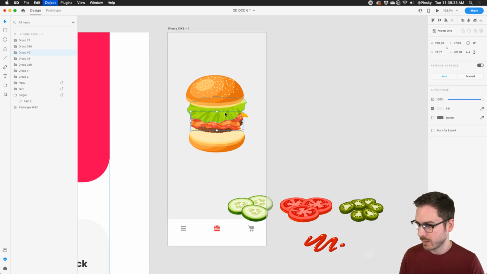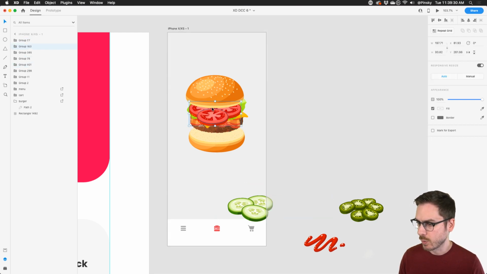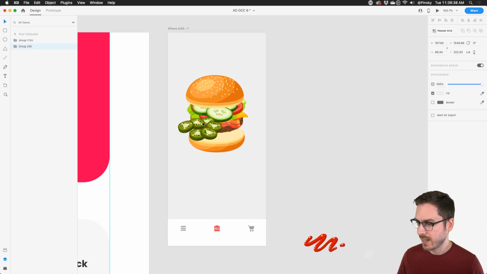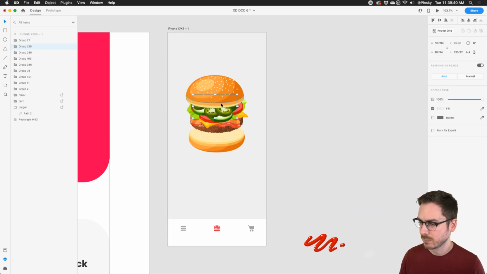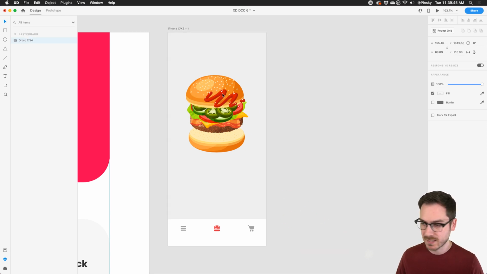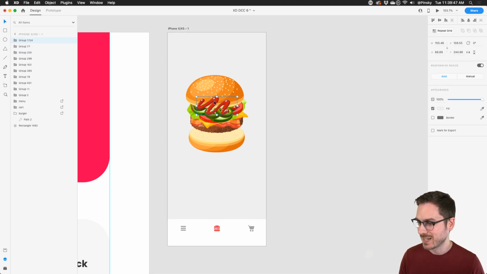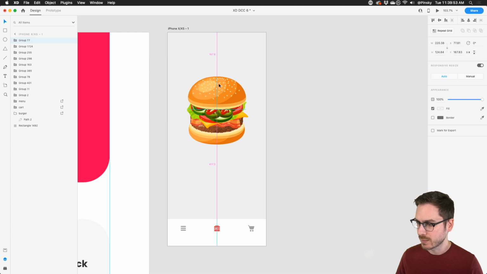Got some bacon going on. Put that in here. Put that below the cheese as well. That looks good. Maybe the tomatoes will go above the lettuce. And all I'm doing is using these Illustrator assets just to rearrange this burger to make it look pretty fancy, right? Got some pickles. I hate pickles, but I'm going to put them on there because I know some of you probably like it. Relish and bacon, yes, 10 cents extra, of course. And we've got some ketchup, right? Perfect. All right, so we've got this burger looking pretty good. It's pretty delicious.